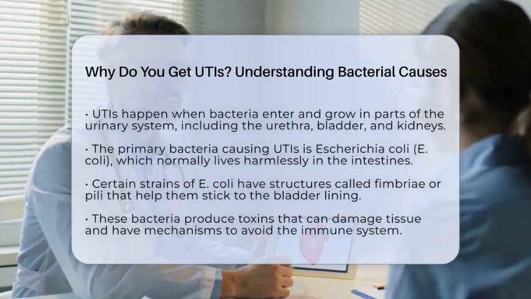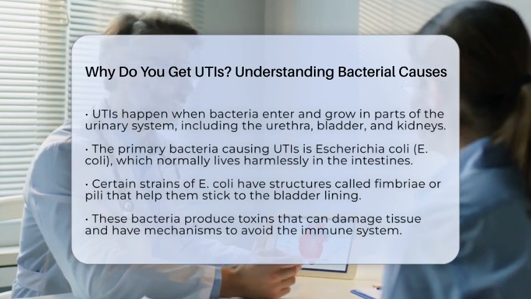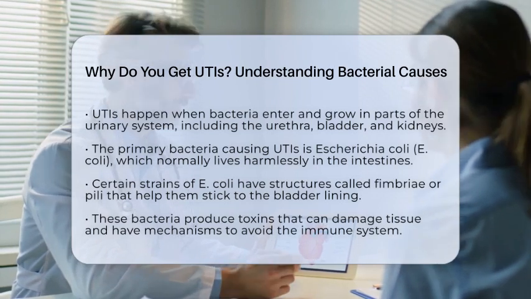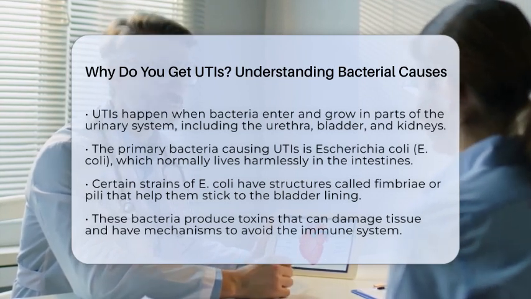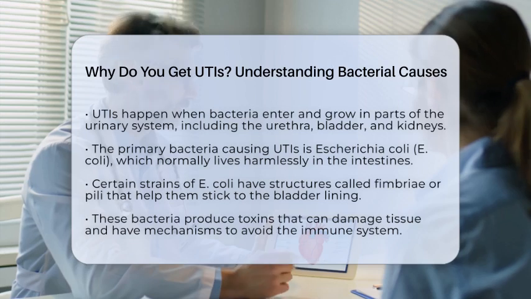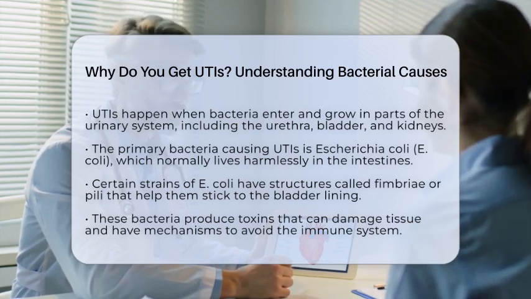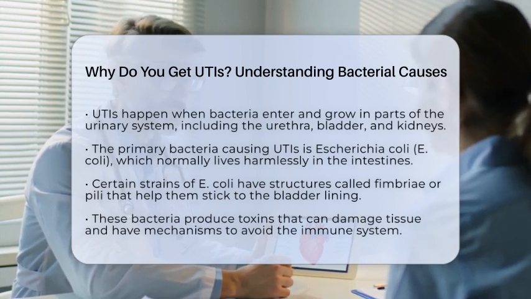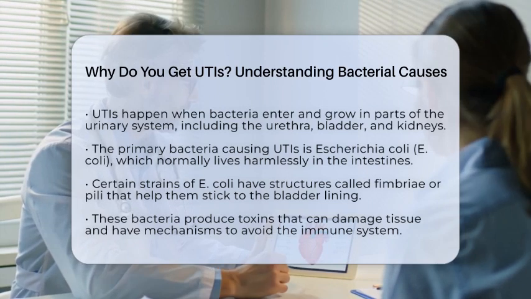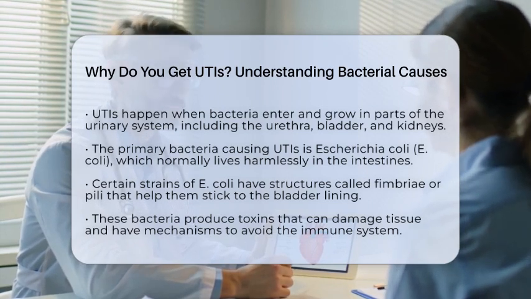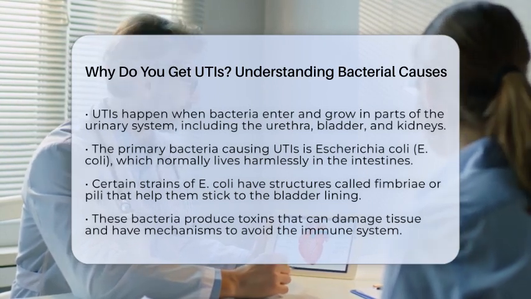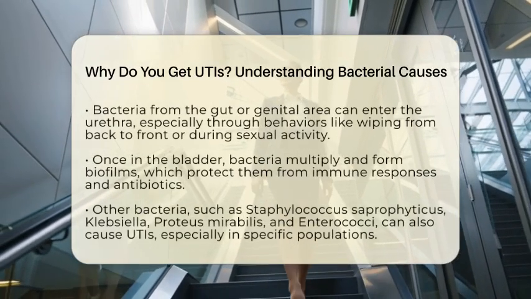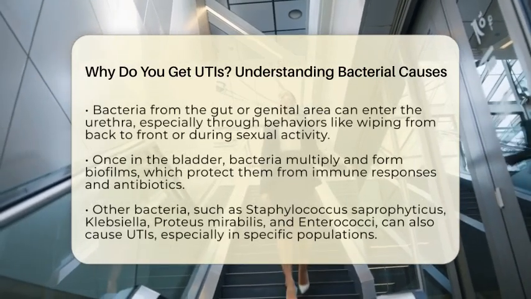The most common bacteria responsible is Escherichia coli, often called E. coli. This bacteria normally lives harmlessly in your intestines, helping with digestion. But certain strains, known as uropathogenic E. coli, have special tools that let them stick to and invade the lining of your urinary tract. These tools include tiny hair-like structures called fimbriae or pili, which act like hooks, helping the bacteria cling to the walls of your bladder. They also produce toxins that can damage tissue and have ways to avoid your immune system, making it easier for them to cause infection.